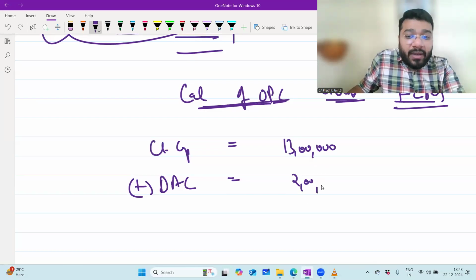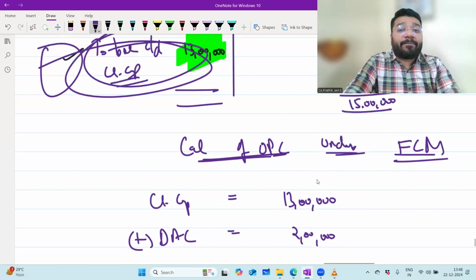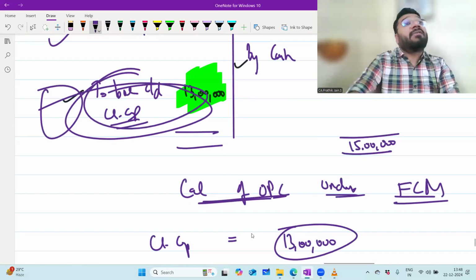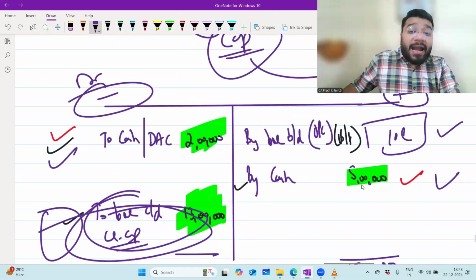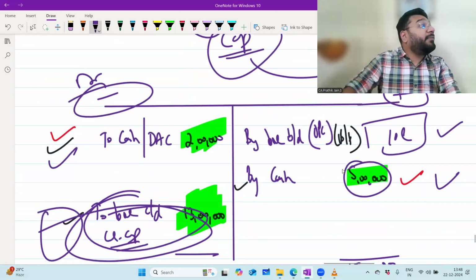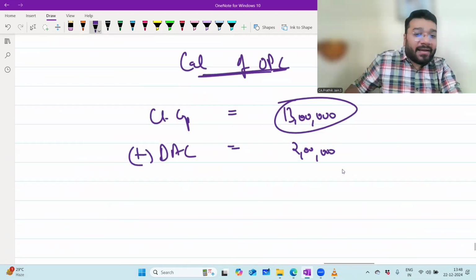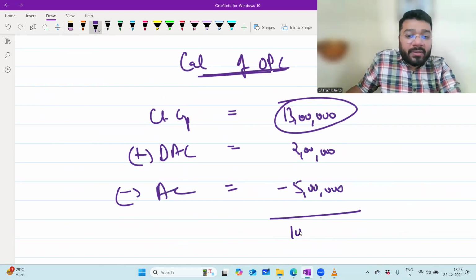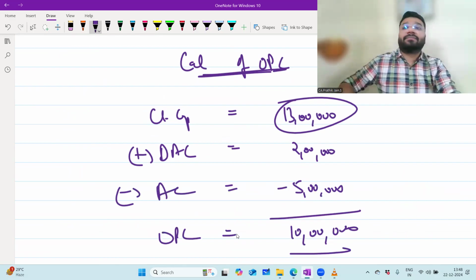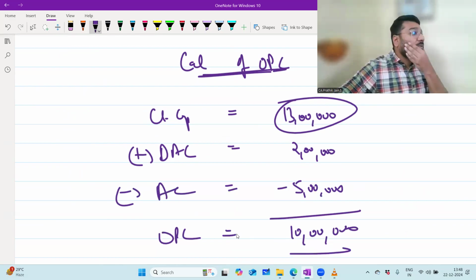2 lakh. And to get this 13 lakh rupees, what did you add to the opening capital? Additional capital, 5 lakh. Now to reverse, we have to minus 5 lakhs. So minus additional capital 5 lakh. So what will I get now? 10 lakh rupees as my opening capital. Any difficulty? No, sir.